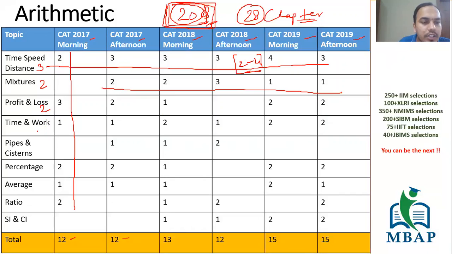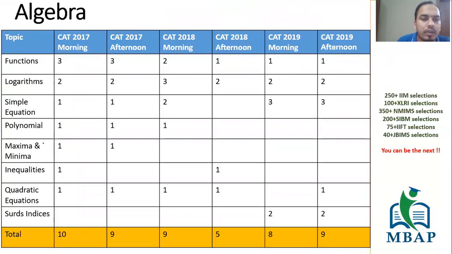Okay, time and work, you can say again 1 or 2 questions. So what happens if you look at these numbers? These are obviously small. And how are you going to look at these numbers? Look at a particular row, both column-wise as well as row-wise. Okay, now when you see this, you get these numbers, and none of the chapters, even if you go ahead, let's look at here.